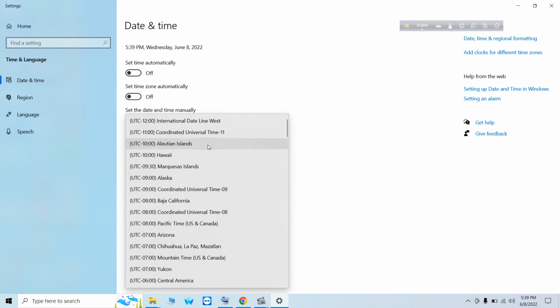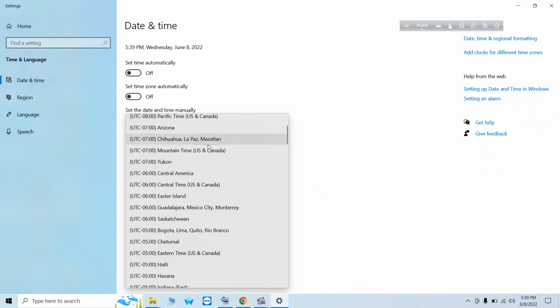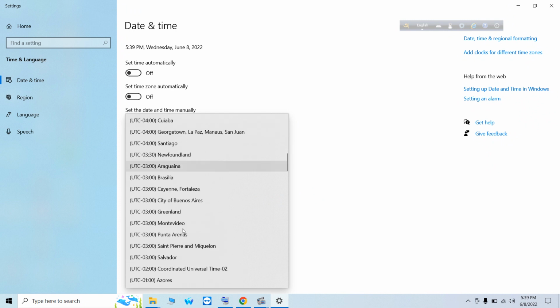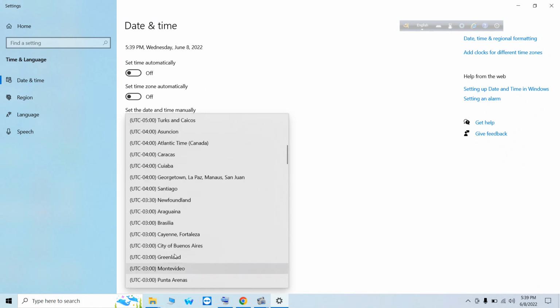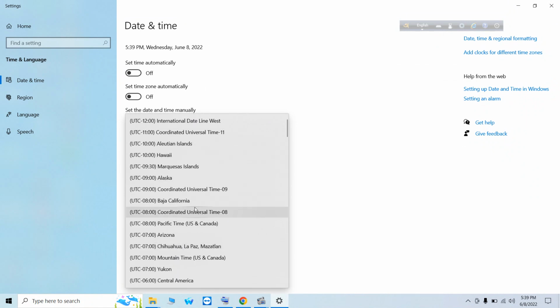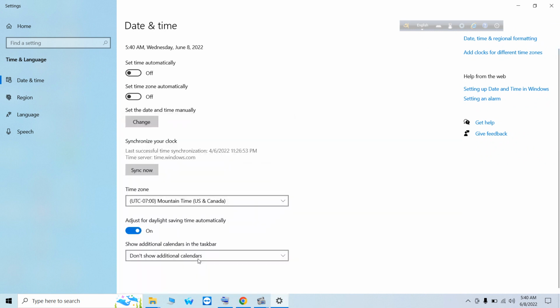Then if you are from USA, then you have to select your USA. Here is Pacific time, US and Canada. If you are from Arizona, press this. If you are from Mountain Time, US and Canada, press this.